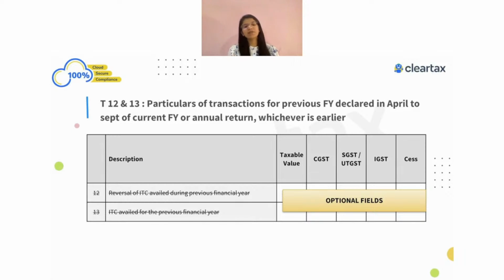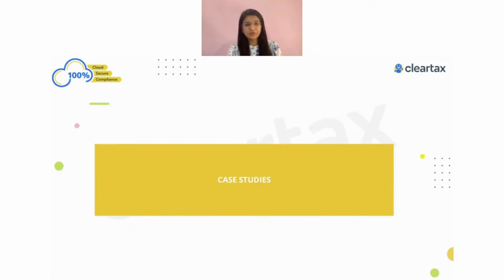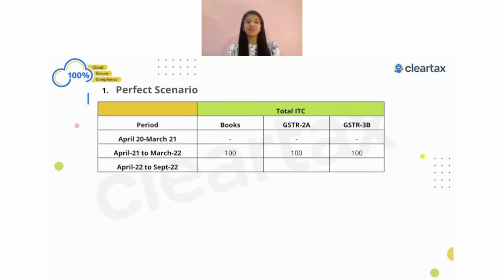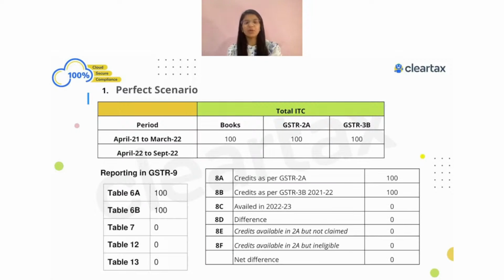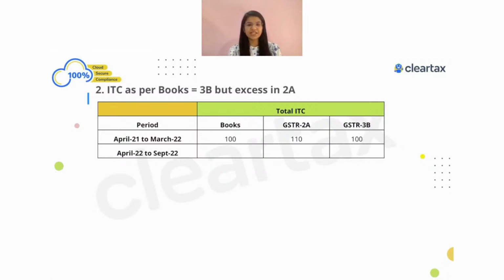So this is how this information has to be shown in different tables of GSTR-9, and there is obviously a case study for this when you refer to the ITC part also. Anyhow, I know we have already overrun our session time. So what we'll do, we'll share this PPT with you over your registered mail ID so that you can try these cases on your own and then try to answer on your own. You will always see a result also, that is how to populate this information in different tables of GSTR-9. And then you can actually go ahead and file your GSTR-9. So you can always refer to this case study.